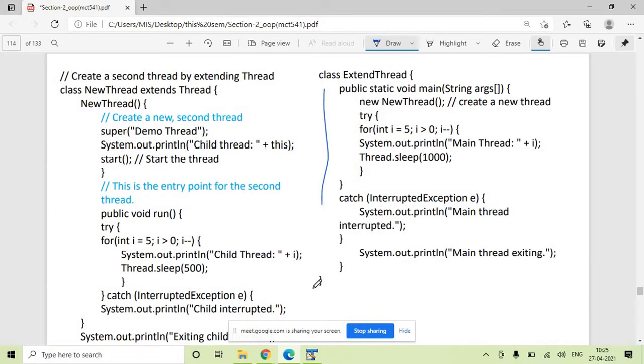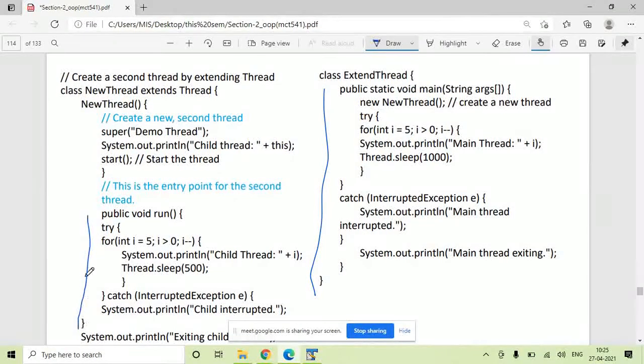So this part is the same, this part is also the same, only the difference is here. This is how you can create a new thread. Here it extends thread. In your earlier program, you wrote class new thread implements Runnable. So in the earlier program you were creating a thread using the Runnable interface. An interface needs to be implemented. But here in class new thread you want to create a new thread by extending the class thread. So new thread extends thread.